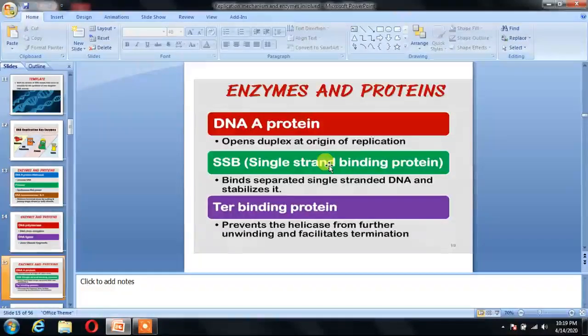Then SSB, the single stranded DNA binding protein, binds the single strands of the DNA separately and stabilizes them. Then Ter binding protein prevents the helicase from further unwinding and facilitates termination.